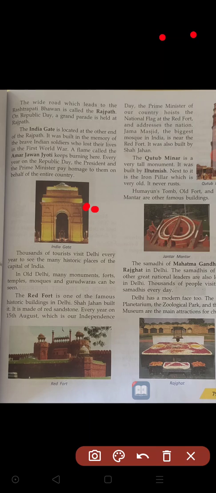India Gate is located at the other end of Rajpath, and it was built in memory of the brave Indian soldiers who lost their lives in the First World War. The First World War took place between 1914 and 1918, for 4 years.